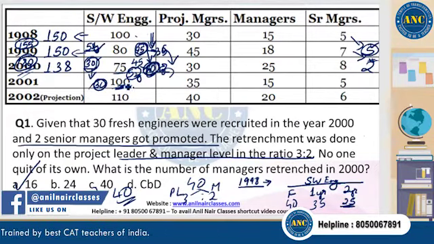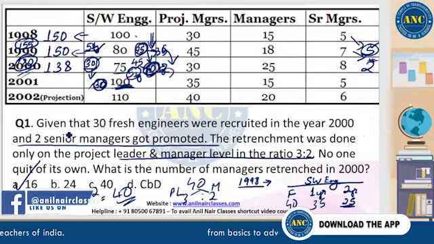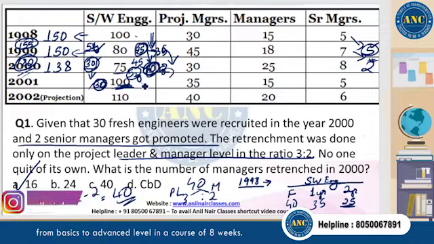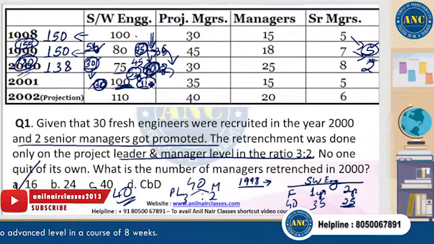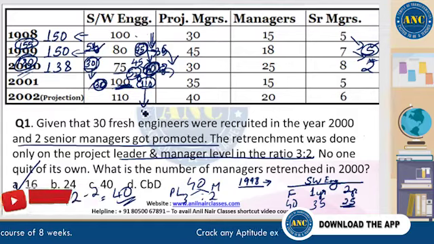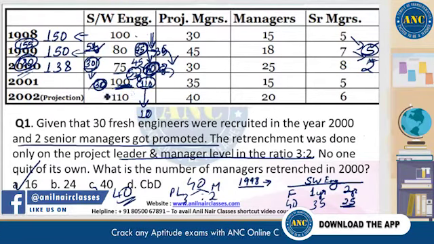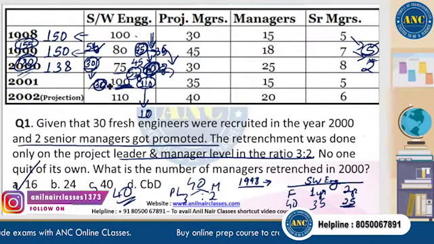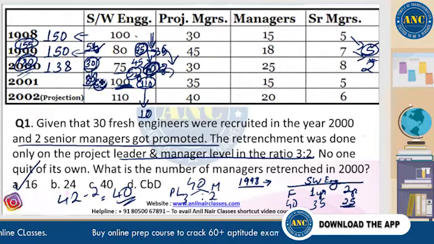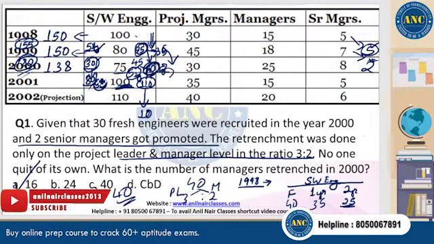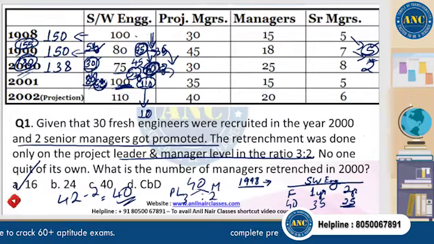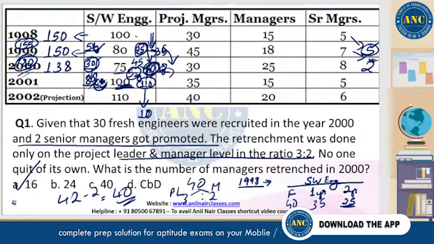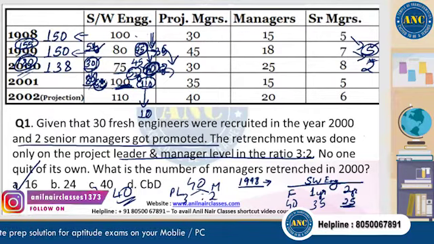But now the number is 100. So that means, can we say 70 people were hired? No, we cannot say because 10 were also fired. That means this number actually should have been 110, but it looks like 100 because 10 of them were retrenched, right? And from where we don't know, but 10 of them were retrenched. That automatically means 110 minus 30, 80 new guys were hired here. 80 new guys were hired here. But some 10 of them quit. That's why the number became 20 plus 80. That is 100. It should have been 30 plus 80, which is 110. Right? Making sense? Yeah, all of you.